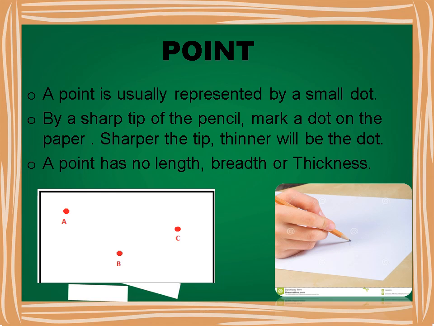In geometry, we usually identify this point with a number or a letter. A point has no length, width, or height. It just specifies an exact location. It is zero-dimensional. To name a point, we can use a single capital letter. The adjacent figure shows points A, B, and point C.